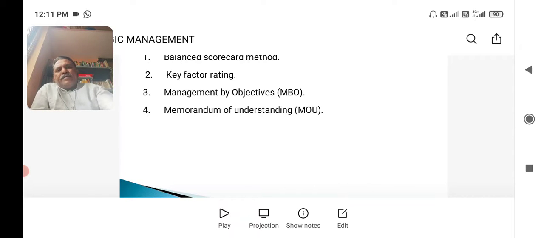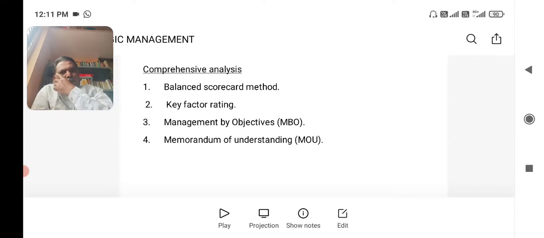Comprehensive analysis makes use of 4 important techniques to analyze the strengths and weaknesses of the organization. These 4 techniques of analysis are: first, balanced scorecard method; second, the key factor rating method; third, management by objectives method; fourth, memorandum of understanding method. Let us discuss one by one.